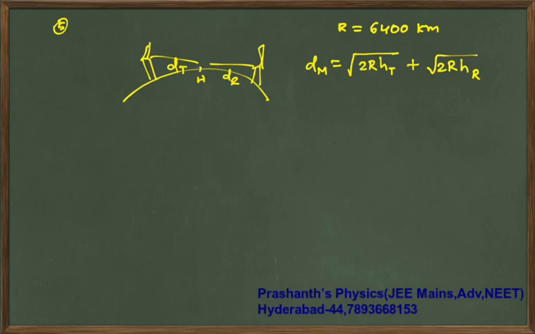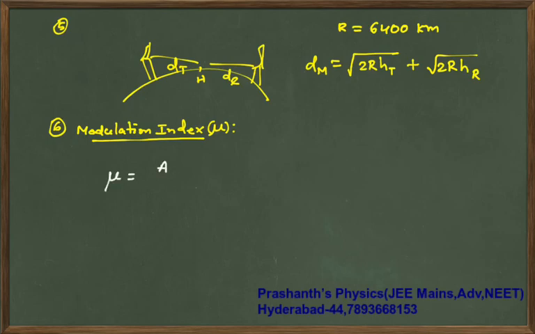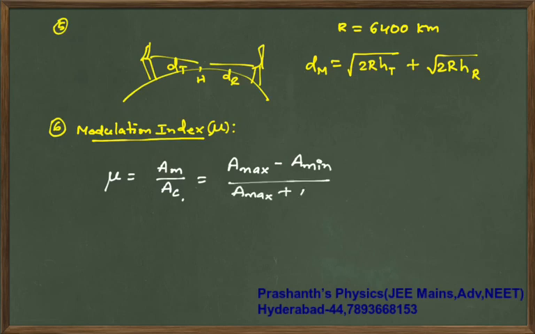Next thing is, your carrier wave is there now. In that, the modulation index is the next formula. This modulation index is represented by mu. This mu is the amplitude of message signal by amplitude of carrier wave, which is also equal to A max minus A min by A max plus A min.